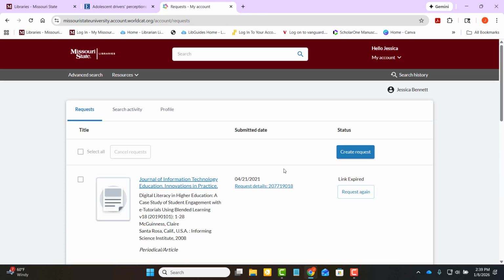This is not finger snap instant. There are people that make this happen and they work traditional business hours, Monday through Friday, 9 to 5. So I always recommend that as you're doing your research and collecting articles, if you see something you think you may want to use, and it's interlibrary loan, just go ahead and request it. We're not going to check and see if you've used it or not, and you have an unlimited number of requests at no cost to you. So definitely take advantage of that.